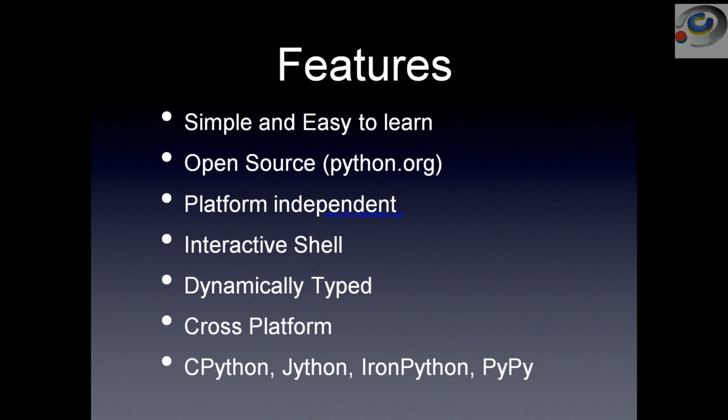Then Python is absolutely open source, so it's free to work with. You can comfortably download it from python.org. Then we can work with it and develop a lot of applications on it. Then unlike Java, unlike .NET, Python is also platform independent. Now I'm going to discuss how it becomes platform independent in my further coming discussions also.